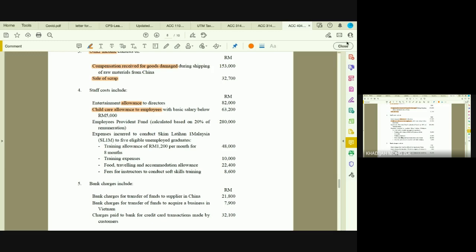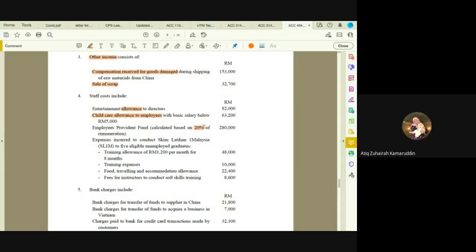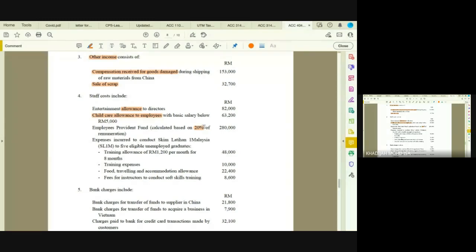EPF calculated based on 20%. So you know that this 280,000 is 20%. So if 20% is 280,000, how much is allowed? What's the percentage of EPF allowed? 19%. Which means that 280,000 is 20%, so 19% is allowed, 1% is not allowed.